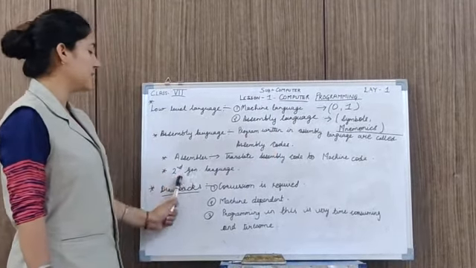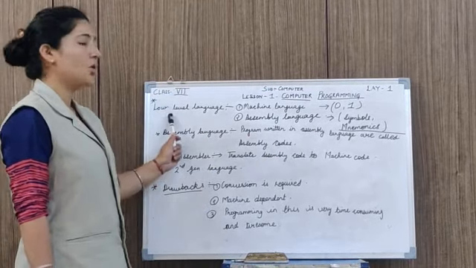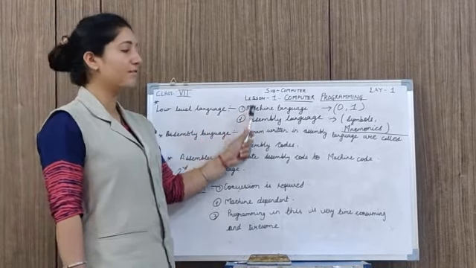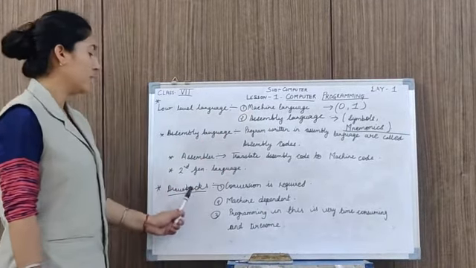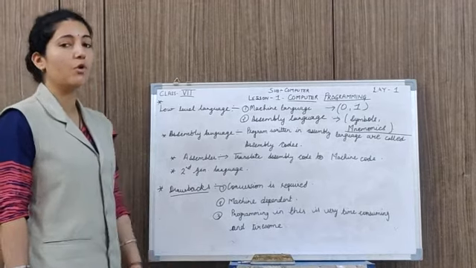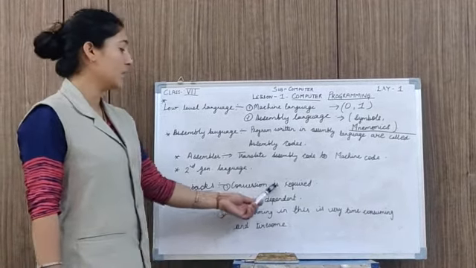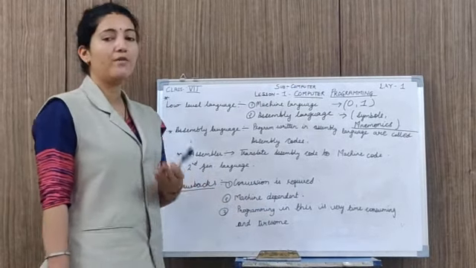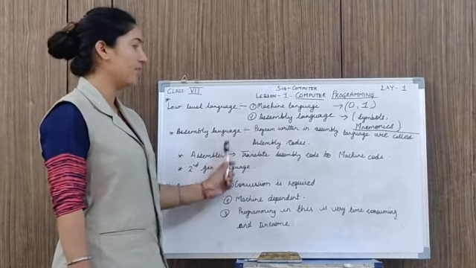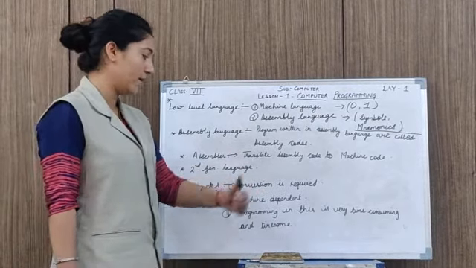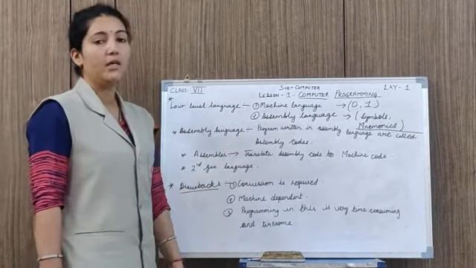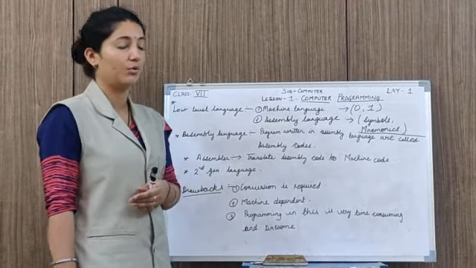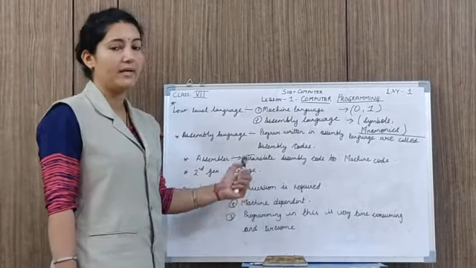Assembly language is the second generation language and it is a low level language. It is far better than machine language and easier for the user to understand. But there are some drawbacks. Conversion is required: if we write the program in assembly language, we need a translator to convert it into machine language. It is also machine dependent. If we write code on one computer, it cannot run on another computer, so it is fully machine dependent.